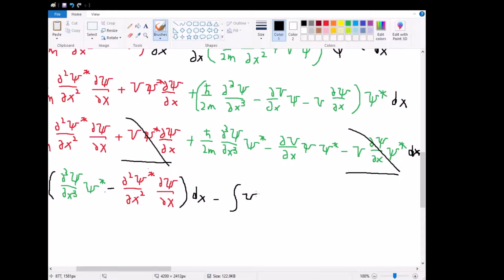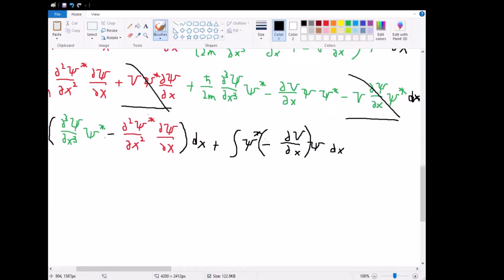So we're going to make this look like psi star partial v with respect to x times psi, where all I've done is move my terms around a little bit because I'm allowed to do that since everything's commutative here. And one thing we could even do is move the negative inside as well, in which case this would become a positive, and I would get a negative here and enclose off this term here. I just realized I accidentally brought the star term in by accident. So let's just rewrite that here.